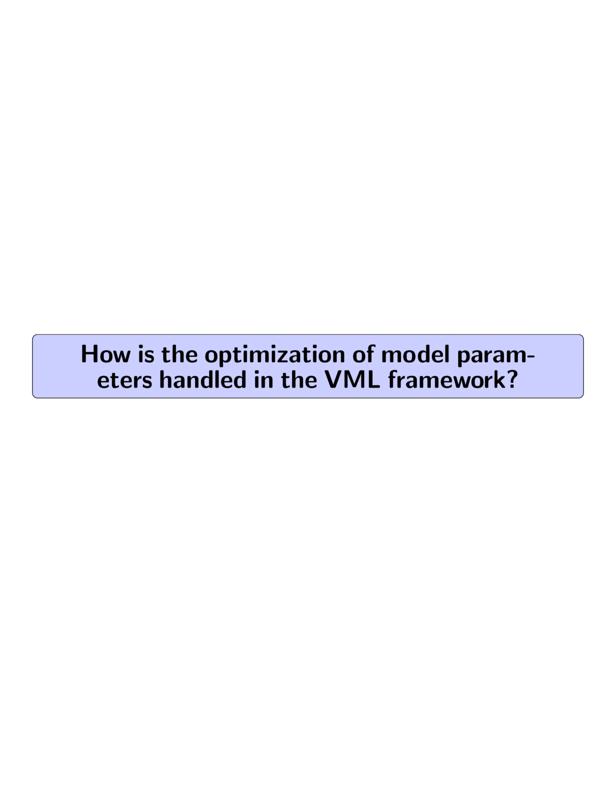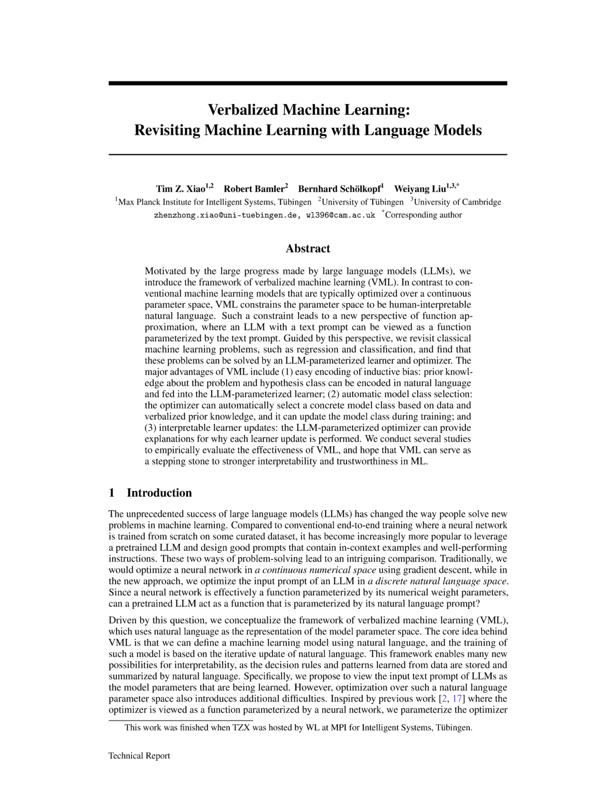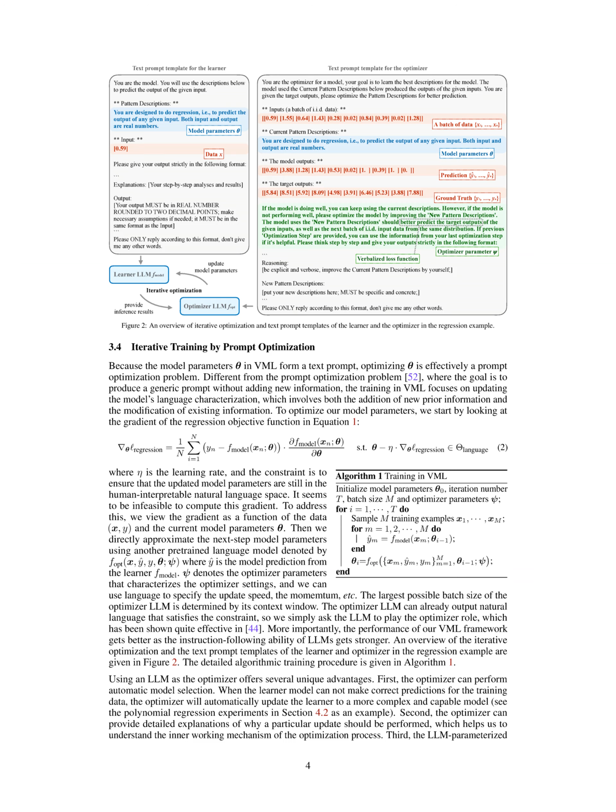How is the optimization of model parameters handled in the VML framework? In the VML framework, the optimization of model parameters is handled by viewing the model parameters as a text prompt. The optimization process involves updating the model's language characterization by adding or modifying the model's prior information. The gradient of the regression objective function is computed with respect to the data and the current model parameters.